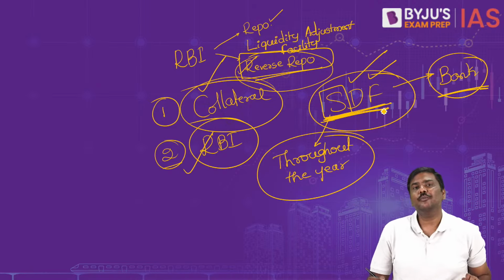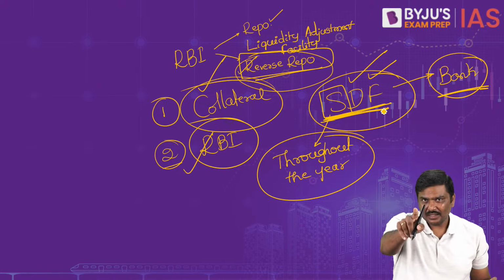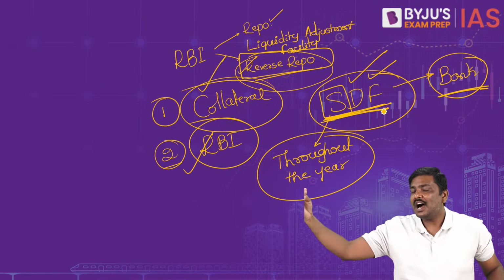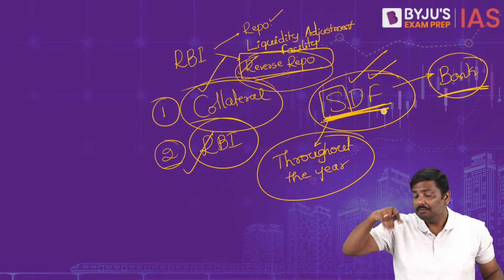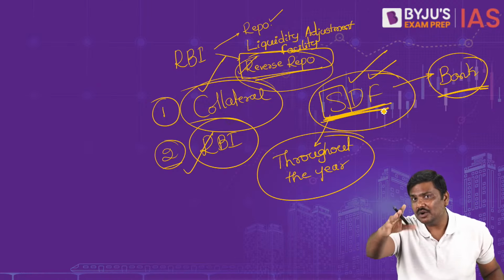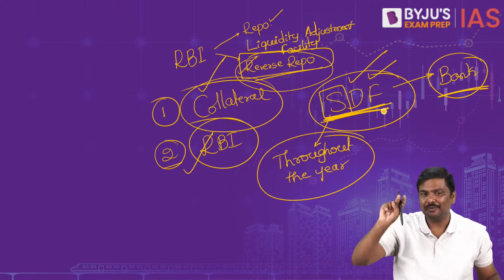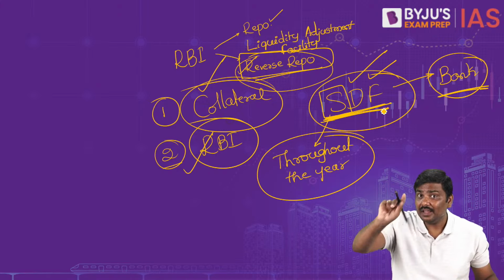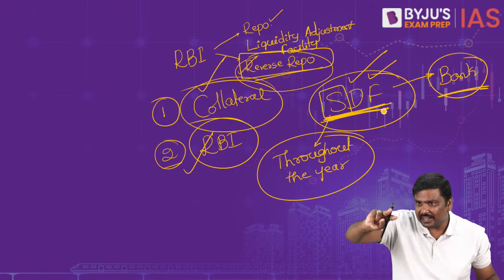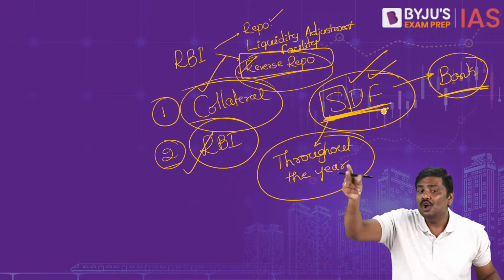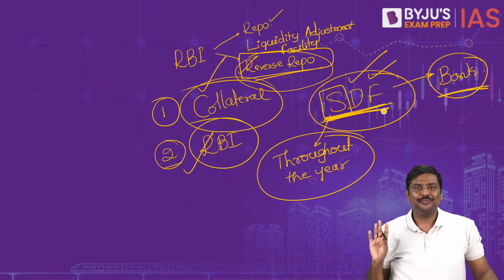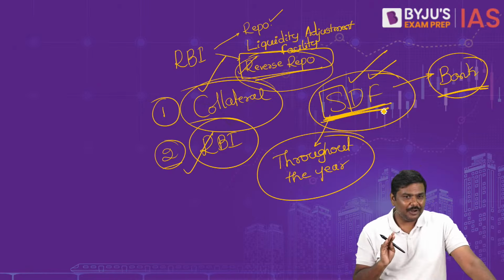Think of it and let me know. If you are a bank, under reverse repo, RBI provided collateral, but now RBI is not providing collateral. Will the rate of interest be higher than repo or lower than repo? I'm sorry, I'm correcting the question now. Will the rate of interest be higher than reverse repo or lower than reverse repo? Think of it and let me know.